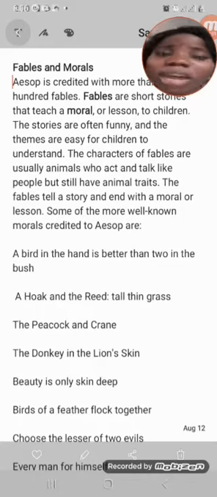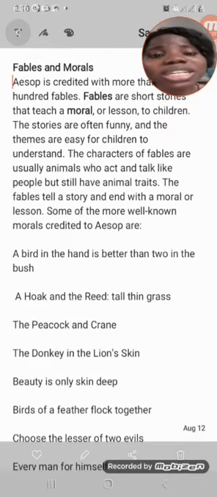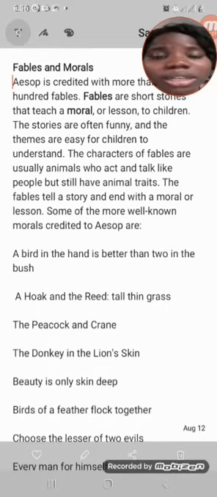Then there must be a problem, and that problem is called the conflict. What happened? Why are you writing the story? What is the story all about? That is what will be the conflict or the problem of the story. Like the story of the gingerbread man. What is the problem? The old woman baked gingerbread, and the gingerbread man escaped. So that is the problem in that story.